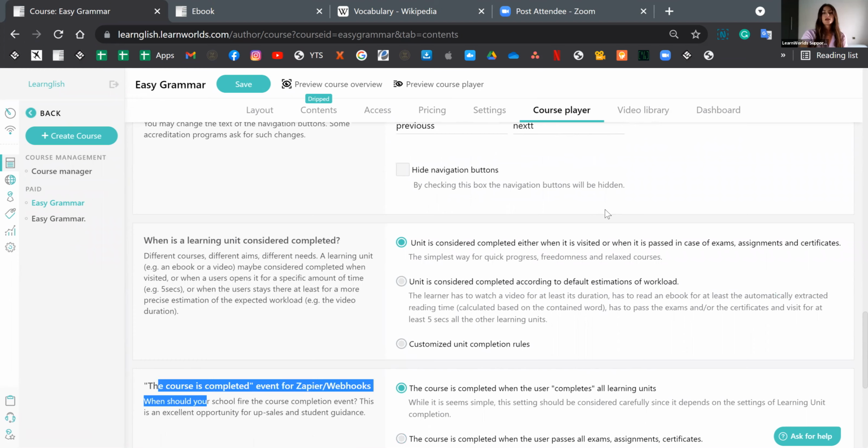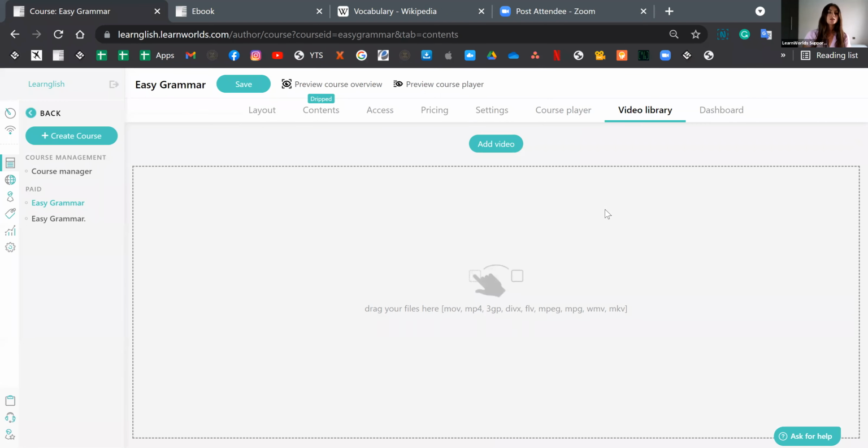Next up, we have the video library. We did see this earlier. So each course has its own video library, but these are essentially open. So basically they can be visited from other courses. And this is very helpful in case you need to reuse a video. You don't have to upload it again and again.